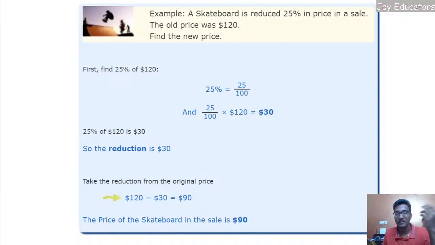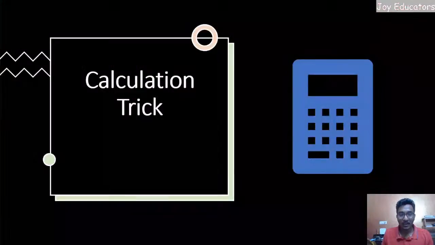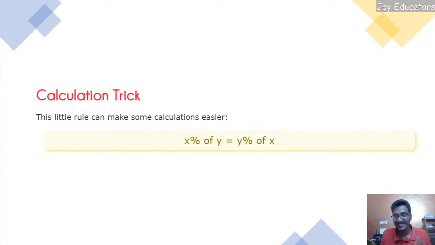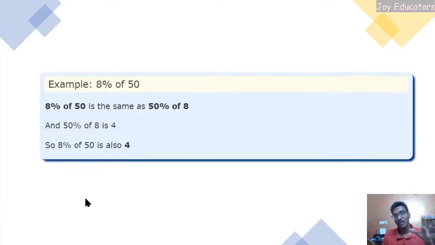That's it. You can see that on the screen. Okay, so the final thing for the entire basic level is a calculation trick. Hope you guys can see it, right? It's a basic thing, but believe me or not, it's going to help you in many ways. This calculation trick is really simple: X percentage of Y is equal to Y percentage of X. So 5% of 90 is equal to 90% of 5. And 8% of 50 is the same as 50% of 8.